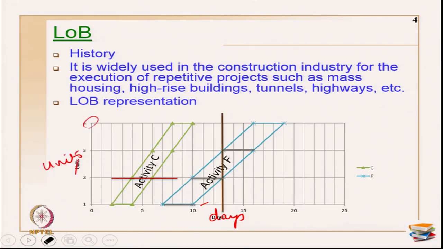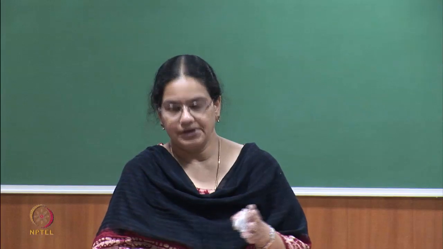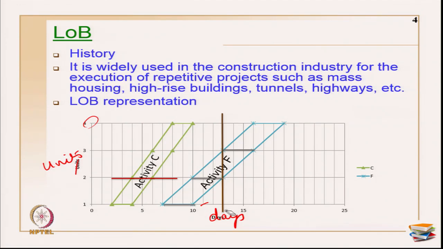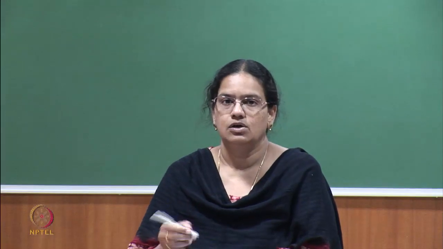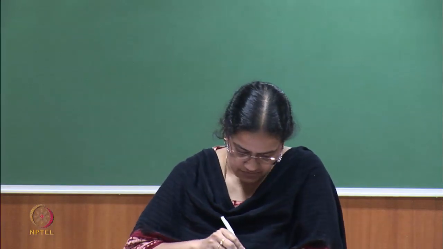Okay. Suppose I draw a vertical line at any point of time. For example, I have drawn a line on the 11th, 12th, 13th day. This shows the progress of the activities. For example, activity C has been completely done, activity F has been completed till unit 2, and work has just started in unit number 3, and the remaining 2 units are to be completed after this. So, primarily it shows the status update or progress update when you draw a vertical line. Anywhere you draw a vertical line, you will come to know the progress of the activity completions.